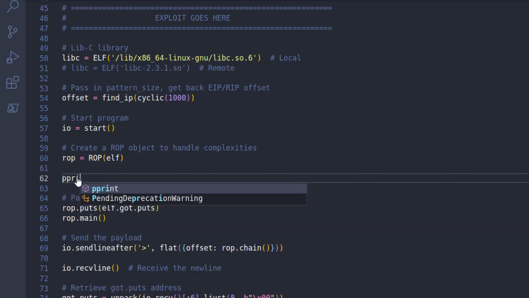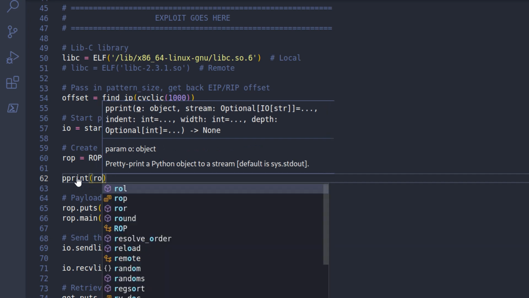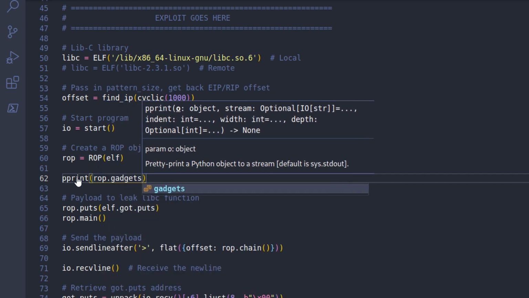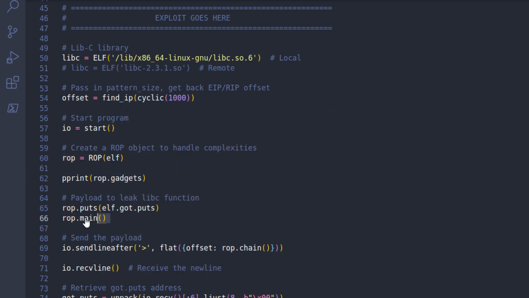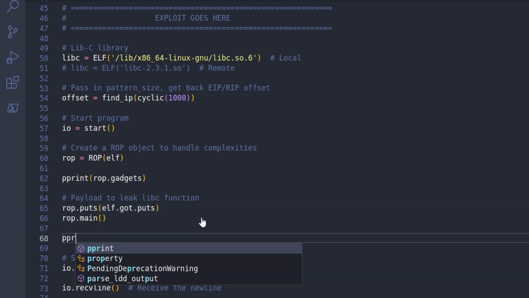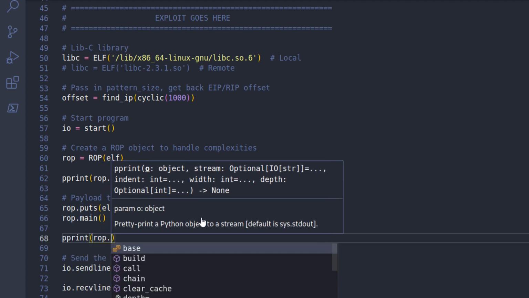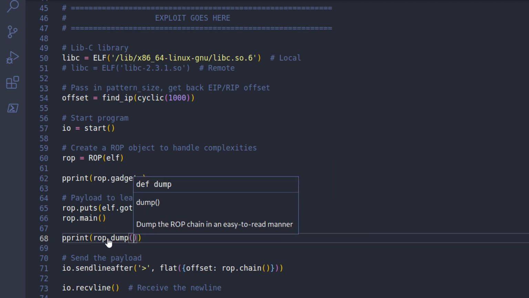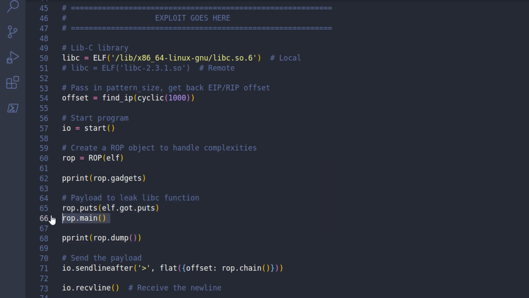What I'm going to do here is pprint ROP.gadgets, so we'll print these out at the beginning just to show what that looks like. Rather than the code we had previously, which was leaking the elf.got.puts, we can just call ROP.puts, and that's the address we want to leak, and then we're going back to the main method. And let's also print ROP.dump, and we'll be able to see how it's putting this payload together.